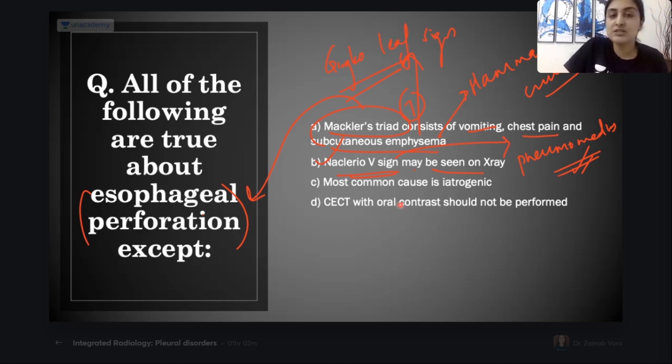Most common cause is iatrogenic. Is this a true statement, guys? Definitely yes. What procedure is it associated with mostly? Associated with endoscopy, correct? So endoscopy is the most common cause of esophageal perforation.